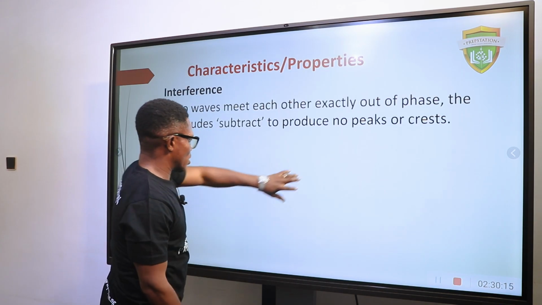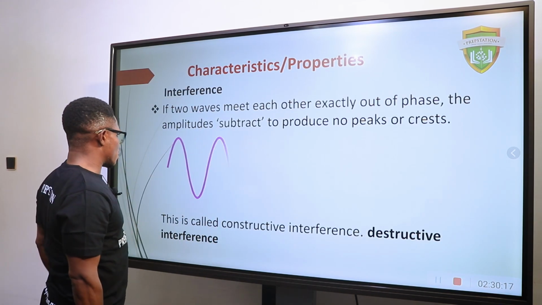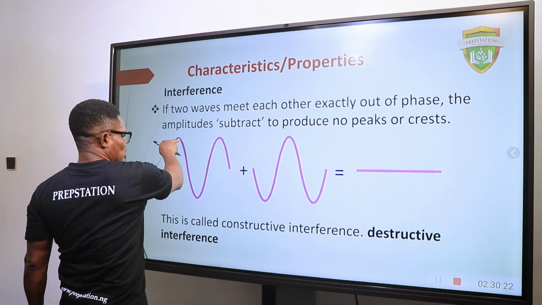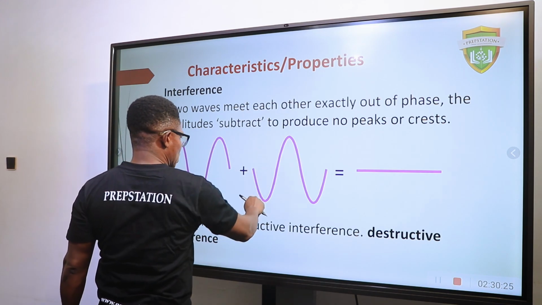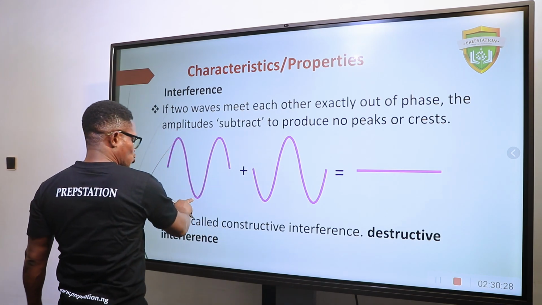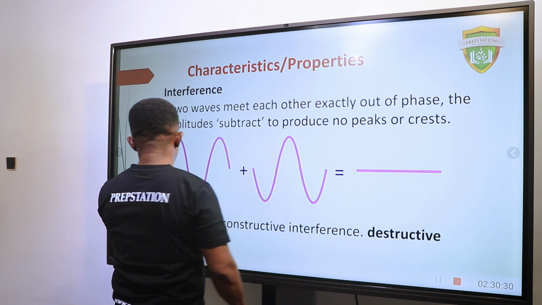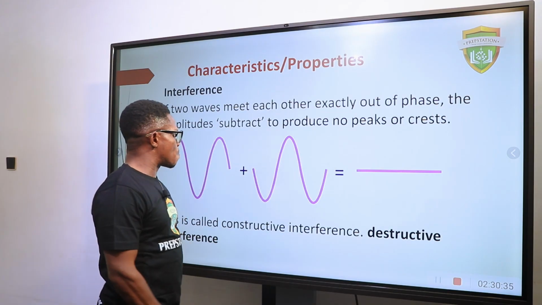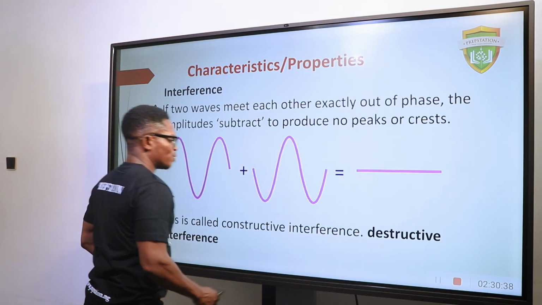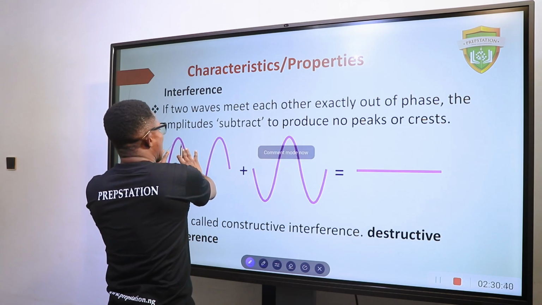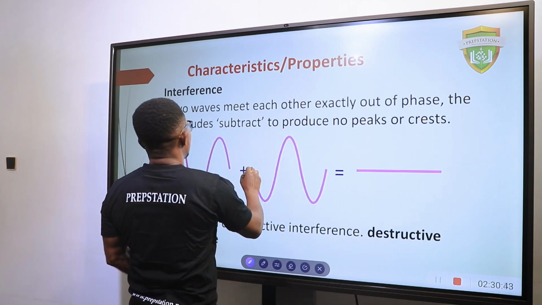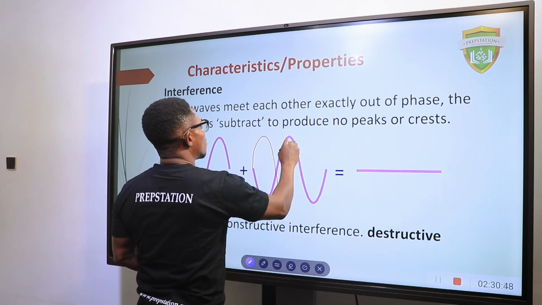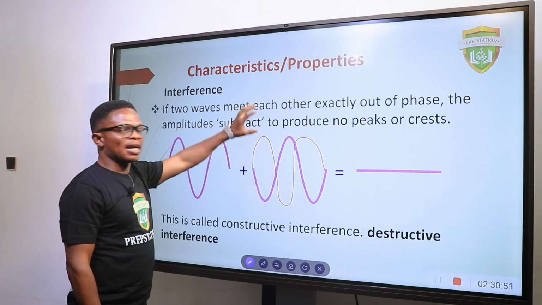Now look at the next one. Now the next diagram, see what happened. Now where you have the crest of this wave is in alignment with the trough, and where you have the trough is in alignment with the crest. So that is to say they are traveling in opposite direction. So if you go with this, what happens is they will simply cancel out. This is what I mean. If I align this wave with this, this is what will happen. Now look at this wave. This is what will happen. So when this happens, it means they cancel out.